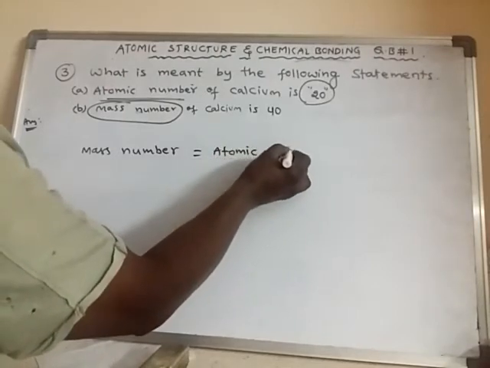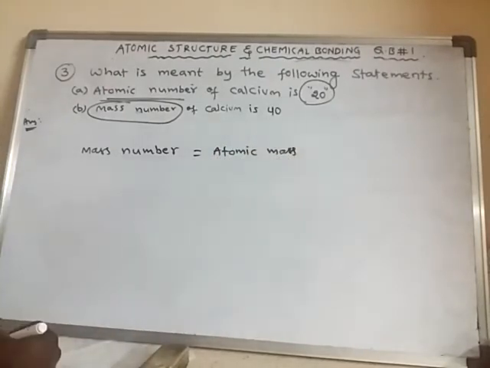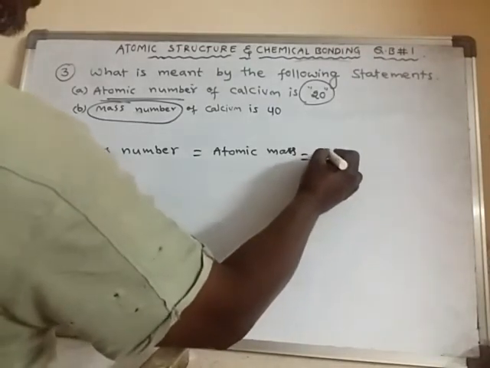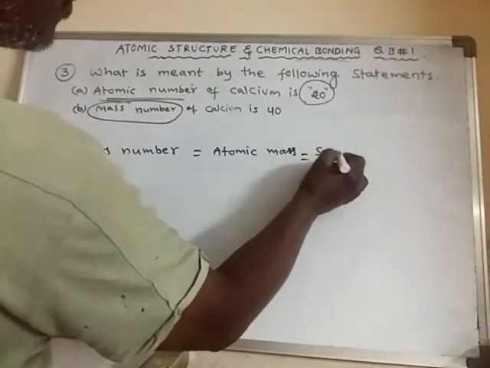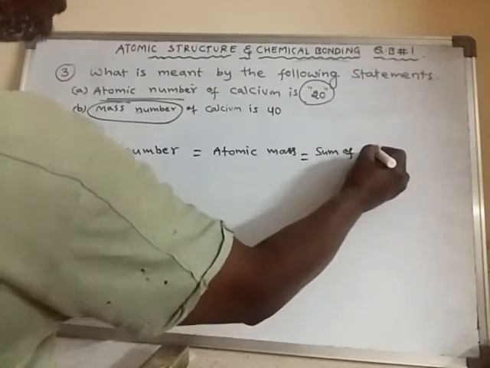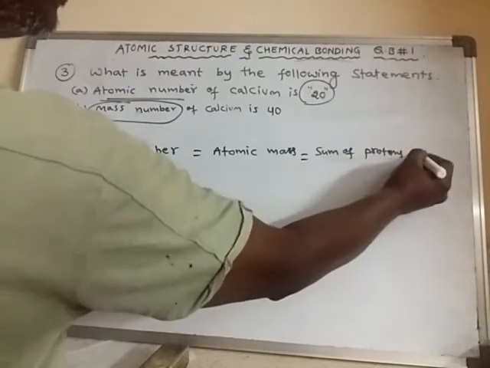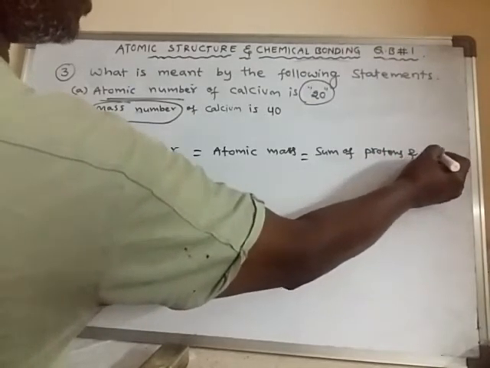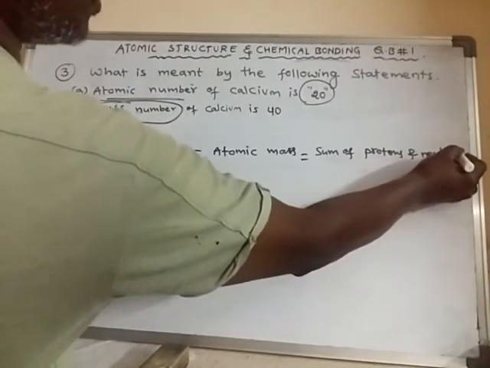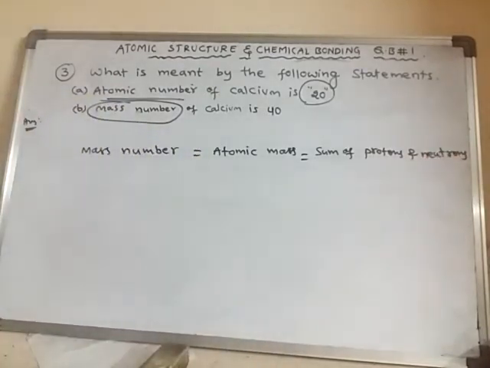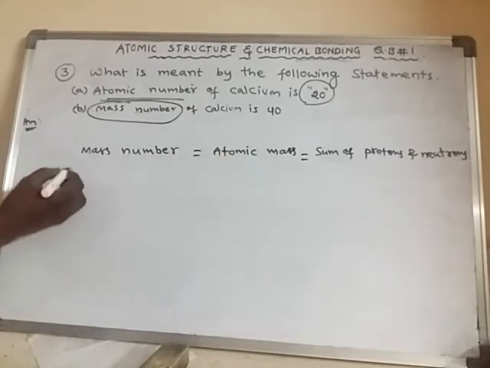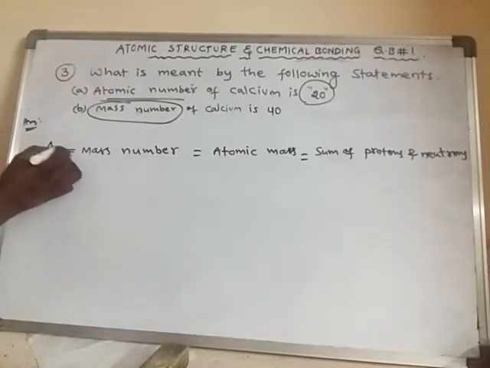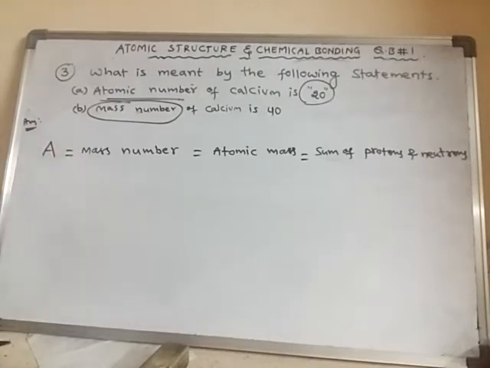Mass number is generally called atomic mass, which is equal to the sum of protons and neutrons. The sum of protons and neutrons is equal to mass number, or also called atomic mass, and it is denoted with a capital A.